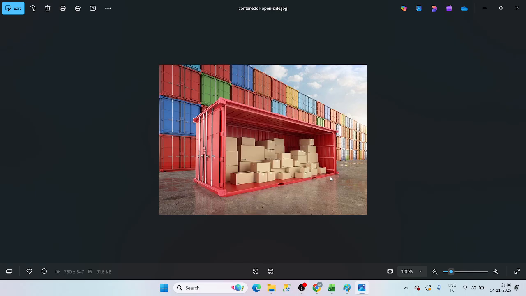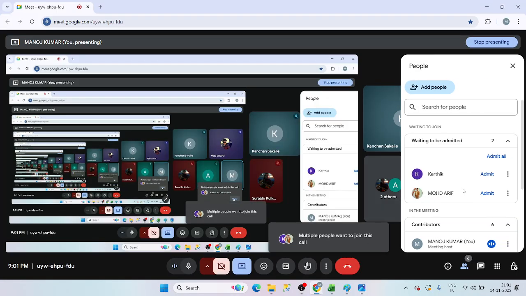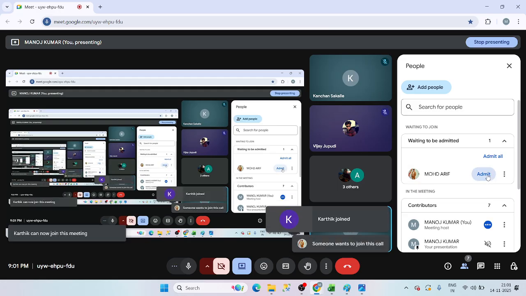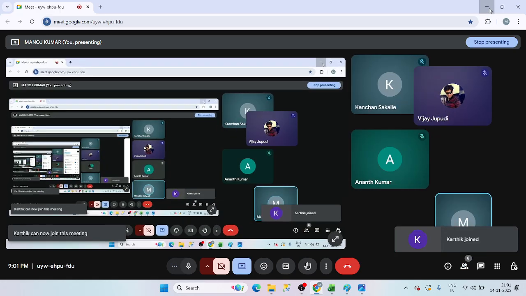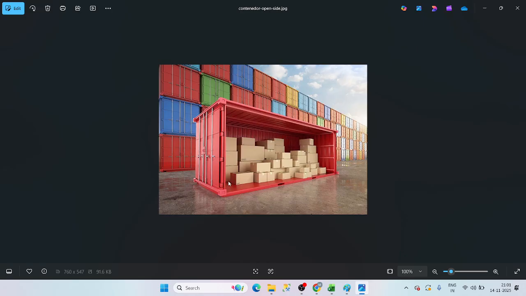In that 6 to 7 months gap, what we are doing, guys, is developing the features we need to upgrade. We are developing the features here and storing them in one place. That is called the version. Understood, guys? We are going to keep it in a container, and that container is called a product increment.